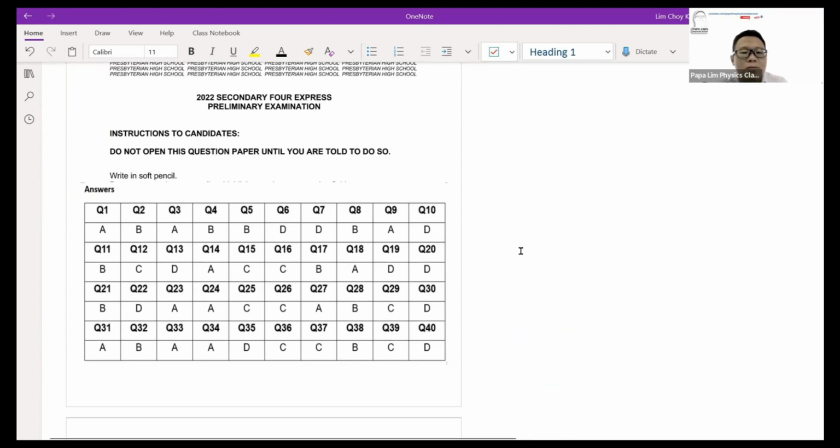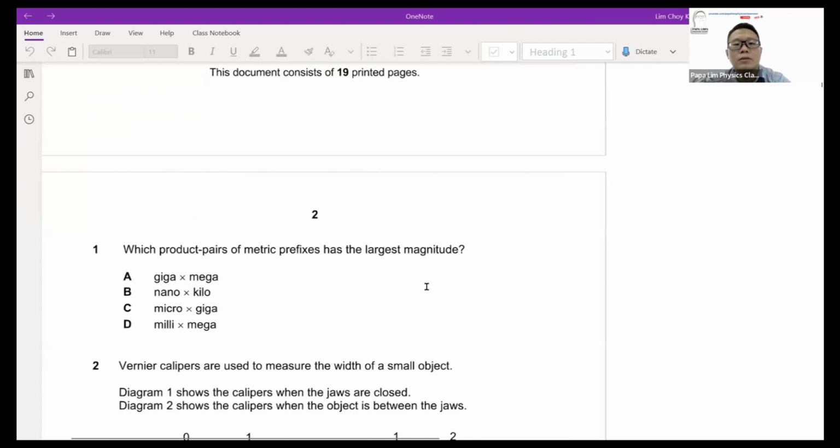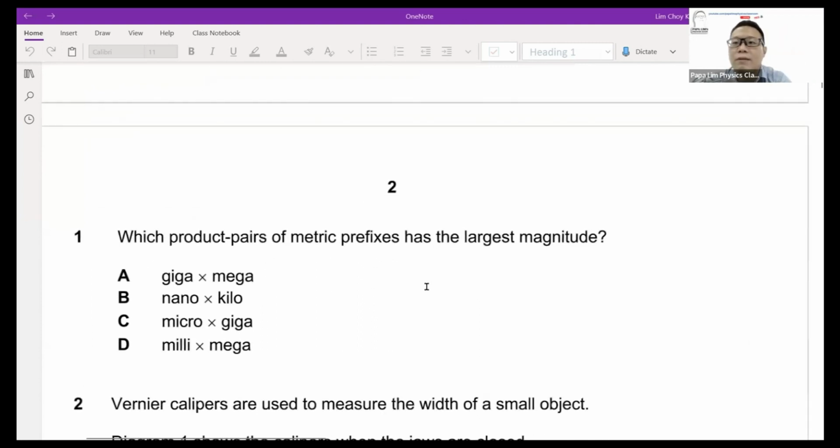If not, let's move on to question 1. For paper 1, question 1 is straightforward. Which of the pairs of prefixes has the greatest magnitude? Most students, or all students, should be aware of the prefixes, whether it's giga, mega, kilo, milli, deci, centi. All the prefixes you have to be well versed in.